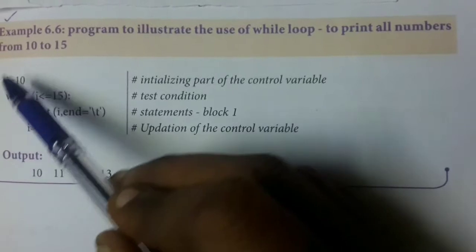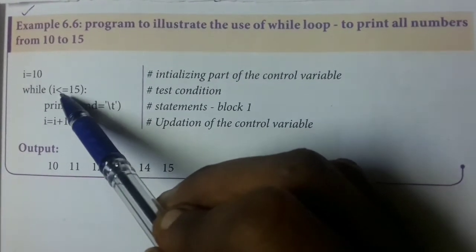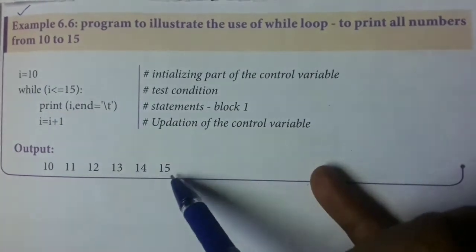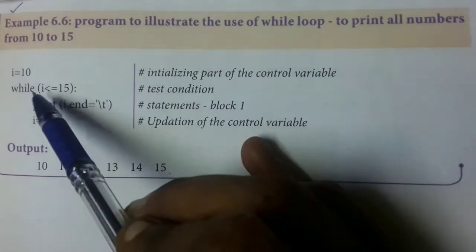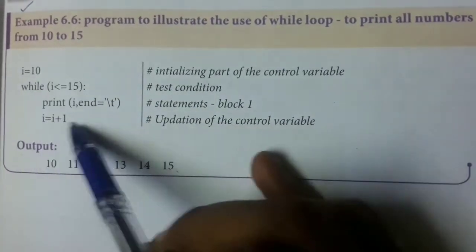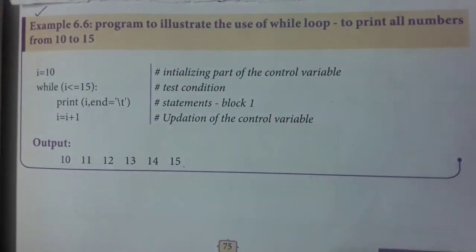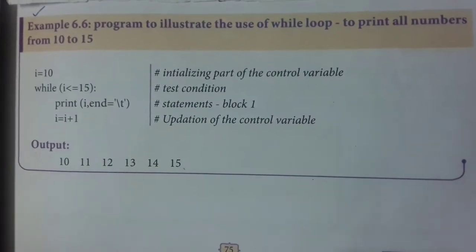In the same manner it will go till 15. Here it is given as less than or equal to, so 15 will also be printed. When the number comes to 16, the condition becomes false. This will not execute. It will come out of the loop. This is the example for while loop.